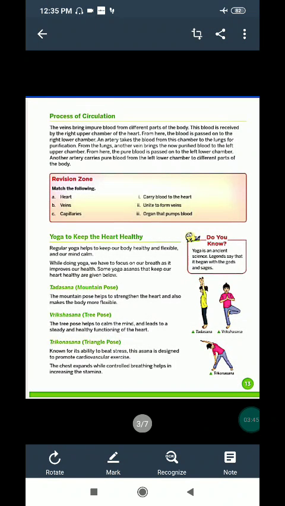Now the process of circulation. In the circulatory system, the impure blood from different parts of the body is collected to the heart and then the heart transports pure blood to the different parts of the body.